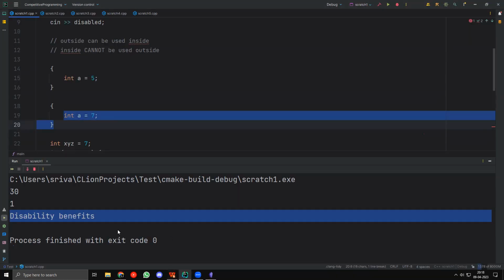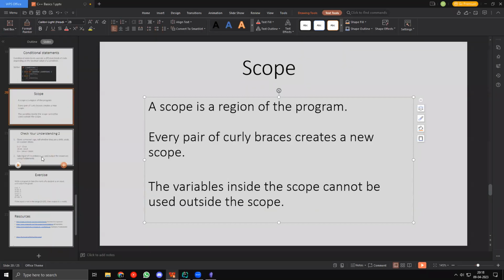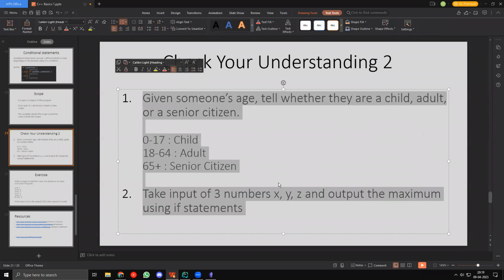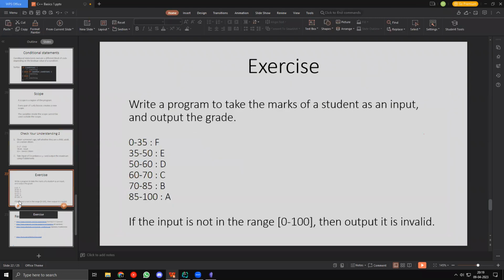Okay, fine. Now we do have another check your understanding, but because we are running out of time, I will share the PPT later. Please do try this on your own, but we'll not be discussing this now. You can also send this in the server and you can ping me to get my feedback on your codes. Like TLE 1.1 people are doing that right now. You might have noticed, but yeah, you can ping me on the server and I will give you some feedback regarding your code.